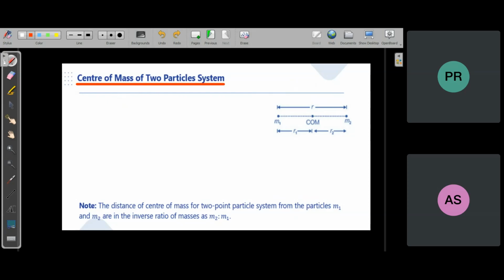Okay. So now find the center of mass of this system. Position of center of mass. Yes, sir, I'm doing it, sir.